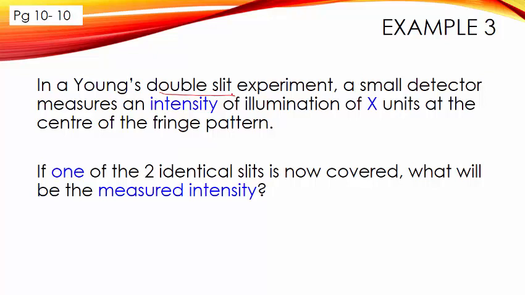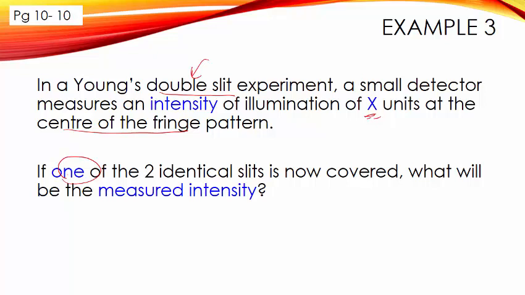Young double slit experiment. A small detector measures intensity of illumination of X unit. So this is the intensity at the central bright fringe. If one of the two identical slits is now covered, what will be measured? If we have a double slit and you cover one slit, what will happen? Okay, if there's only one slit, there cannot be a double slit interference pattern, so there are no bright and dark fringes.